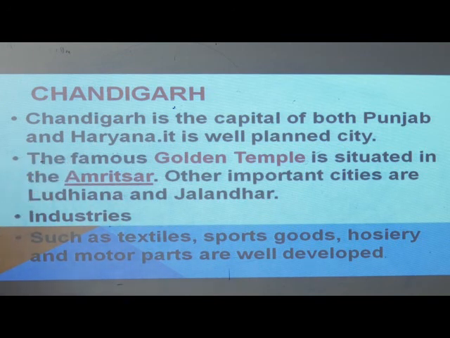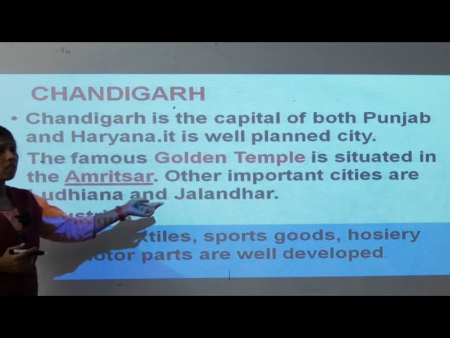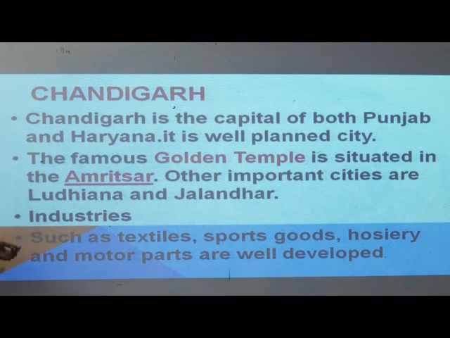It is a well planned city. Now tell me the famous Golden Temple. Where is the Golden Temple? Yes, it is in Amritsar. And other important cities are Ludhiana and Jalandhar. Now what are the famous things here?